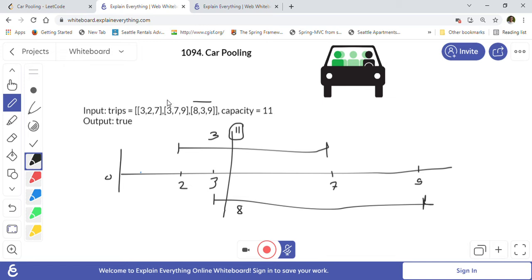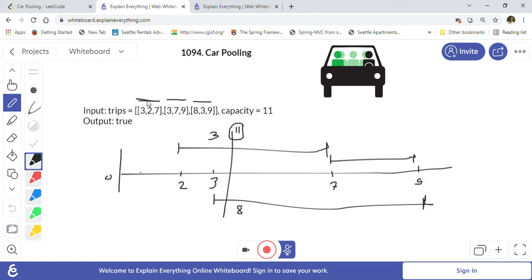Now there is another trip that starts at 7, from 7 to 9, boarding 3 passengers. We have already boarded 11 passengers, but the first trip ends at 7.